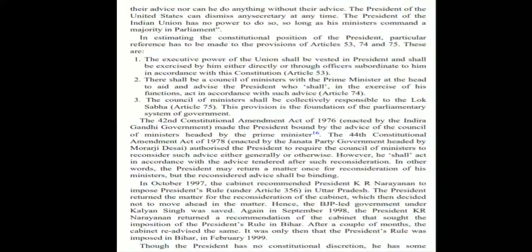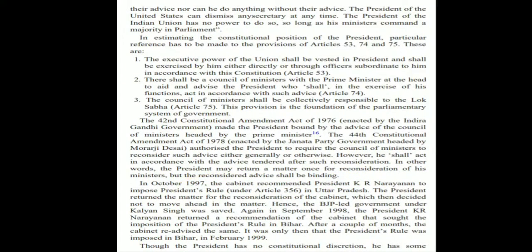Also, when we see the constitutional position of the president, we need to see Articles 53, 74, and 75. It says that the executive power of the union shall be vested in the president. However, it shall be exercised by him either directly or through officers subordinate to him, in accordance with this constitution. Second, there shall be a council of ministers with the prime minister to aid and advise the president. Third, the council of ministers who aid and advise the president are also collectively responsible to the Lok Sabha. This is the foundation of the parliamentary system of government. Also, the president may return a matter once for reconsideration of his ministers, but the reconsidered advice shall be binding.